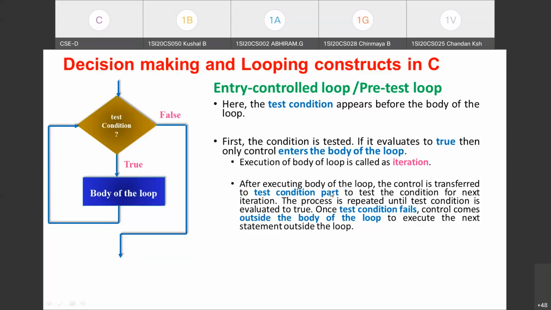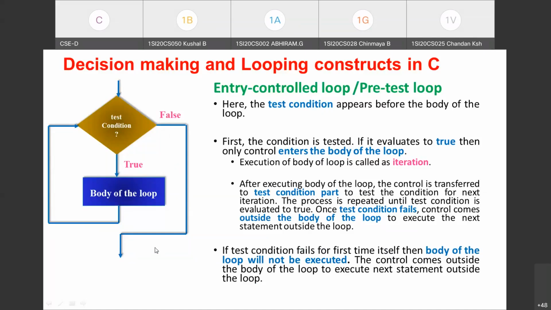After executing the body of the loop, the control is transferred to the test condition part to test the condition for the next iteration. Whether to repeat the body of the loop for the next time or not depends on the test condition. If it evaluates to true, then only it enters the body of the loop for the second time. It executes all the statements and transfers the control to the beginning of the loop. The process is repeated. Once the test condition fails, control will come to the next statement outside the loop. So this is how entry control loop works.